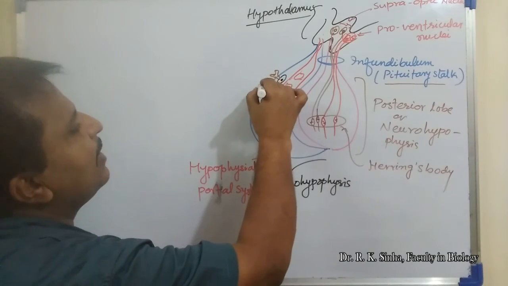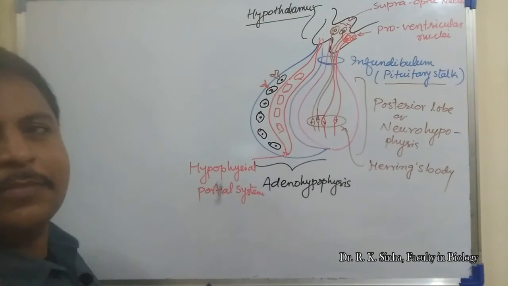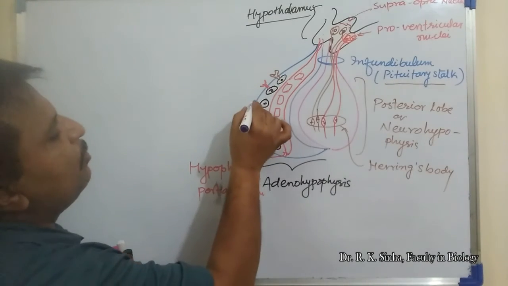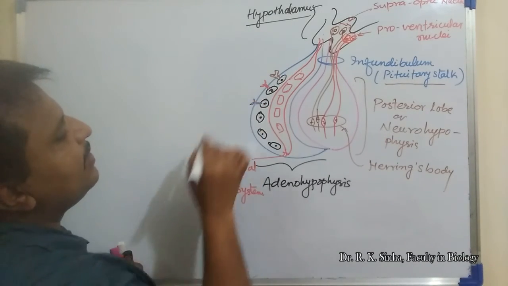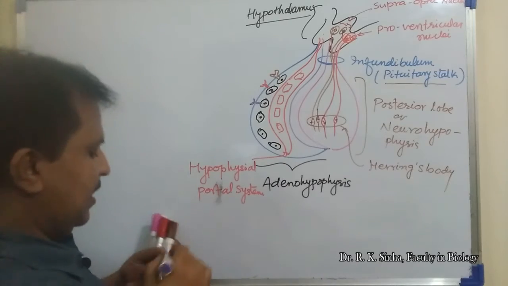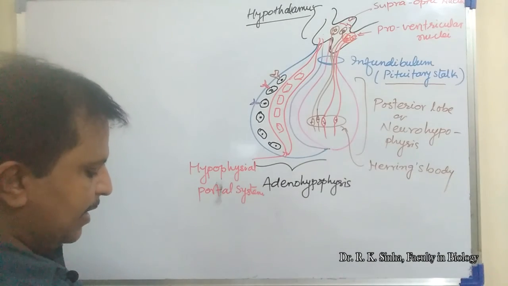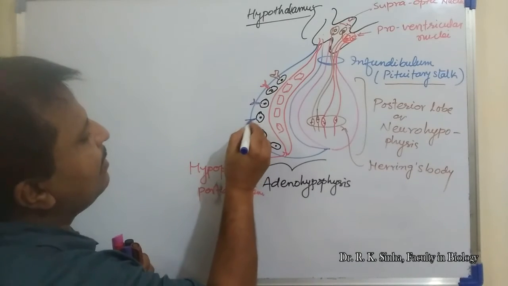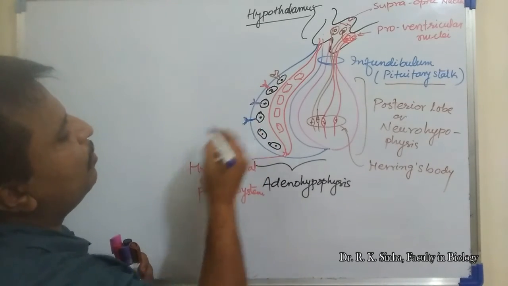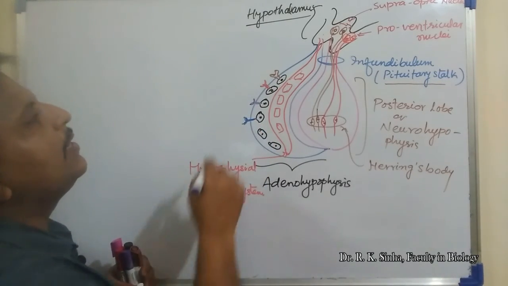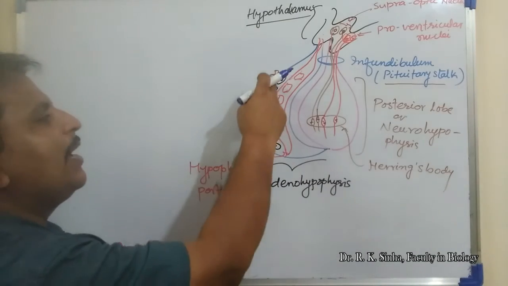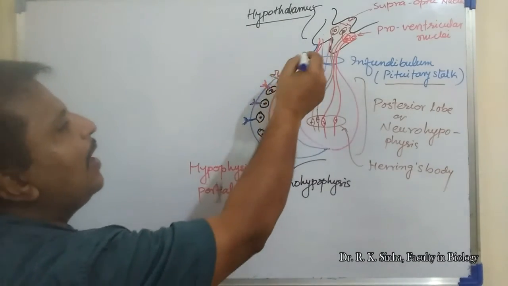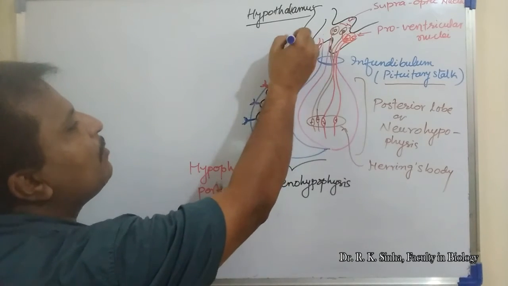So this is another kind of receptor. This is the third kind of receptor present on these endocrine cells that will receive another hormone. This is a fourth, different kind of receptor present on these endocrine cells of the anterior lobe of the pituitary gland. Suppose the releasing hormone that regulates the activity of the endocrine cells, like the first one, is the hormone coming here,